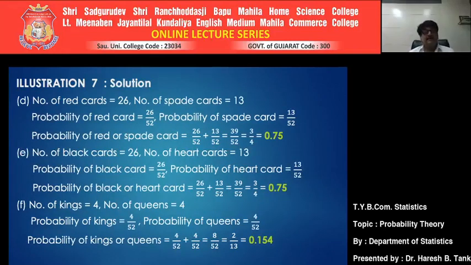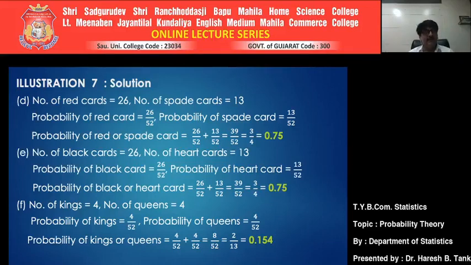Our intention is to get the probability of a red or a spade card. Red is a type of color. Spade is a type of card. A spade card is of black color. How many red cards are there? There are 26 red cards. How many spade cards are there? There are 13.